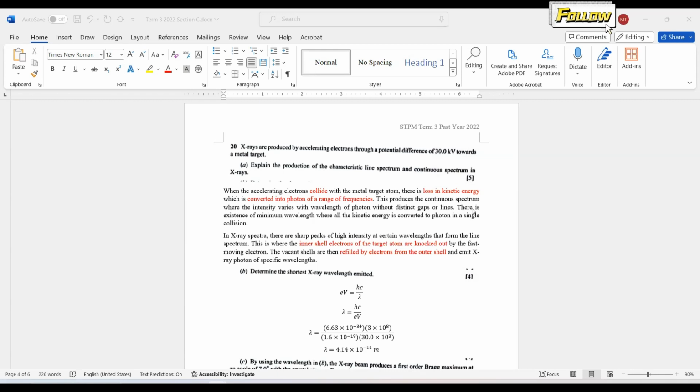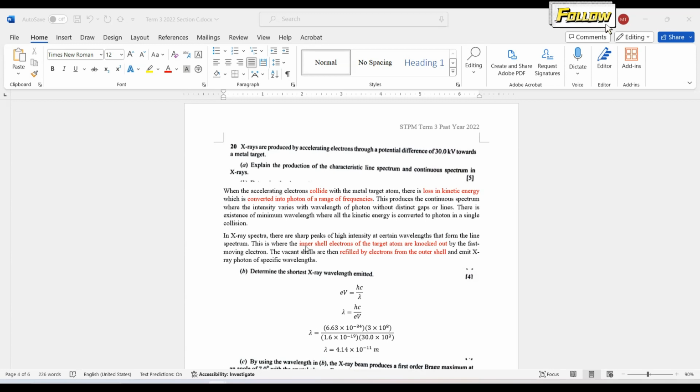Also, we can mention there's existence of a minimum wavelength, where all the kinetic energy is converted to a photon in a single collision. If you recall the graph, there is a minimum wavelength. And then next, there are also sharp peaks of high intensity at certain wavelengths. So this is the line spectrum.